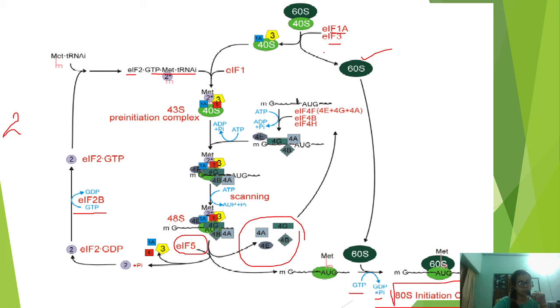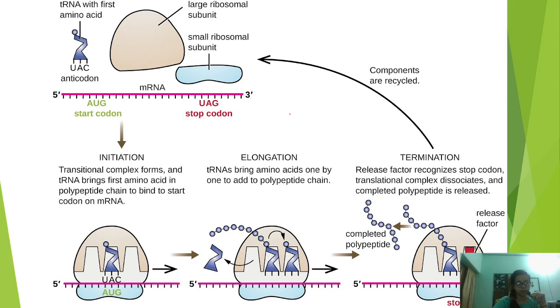ATP is also used in the binding of this factor, ADP is formed. So this is all about the initiation process. This is the overall process, how the initiation will take place.